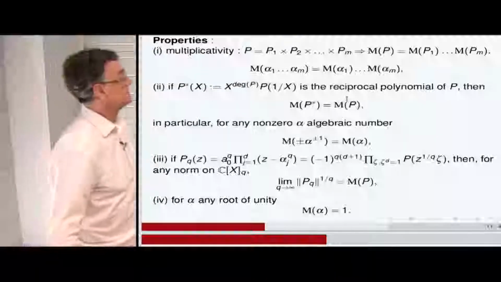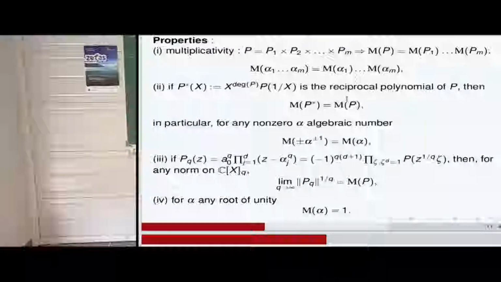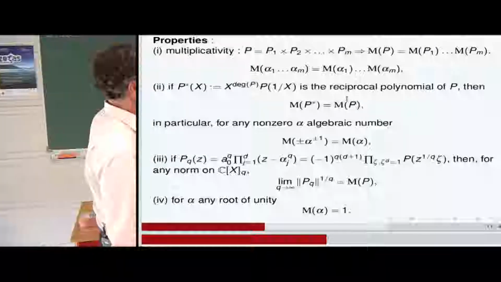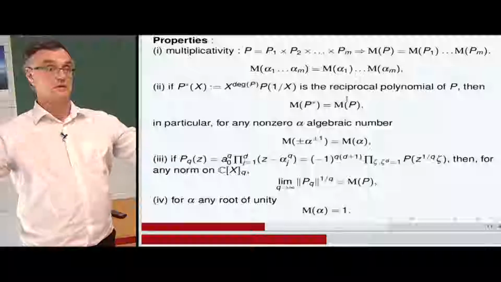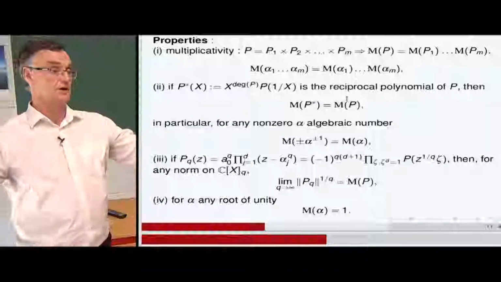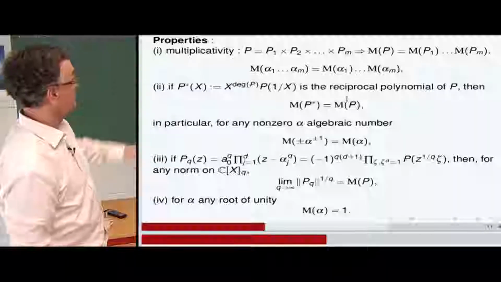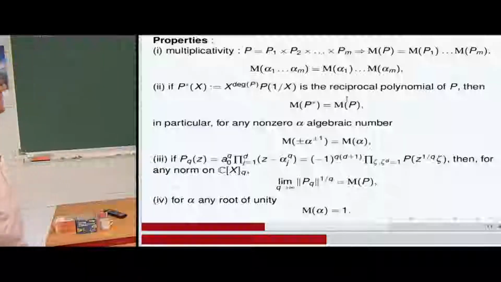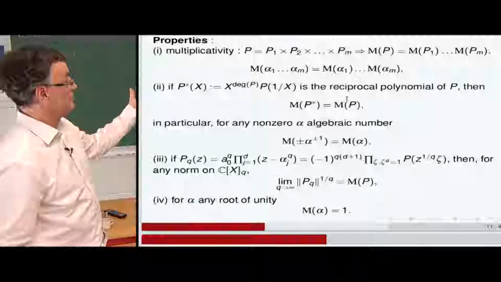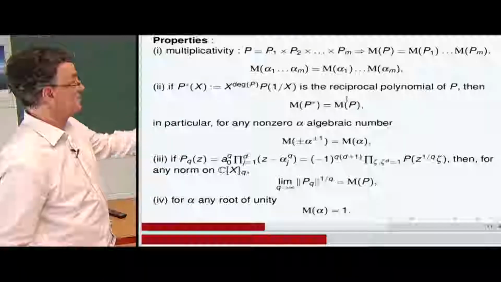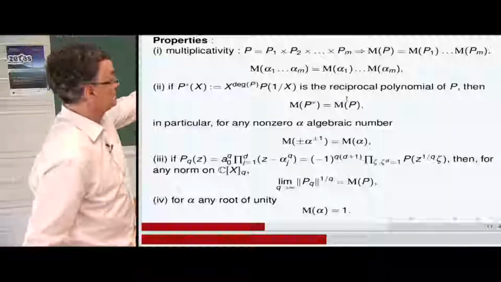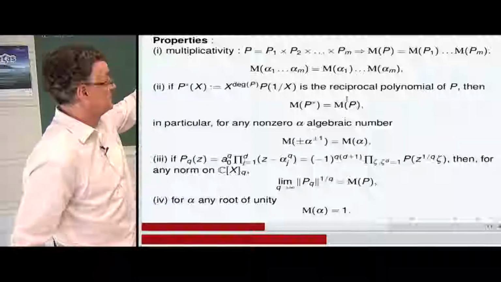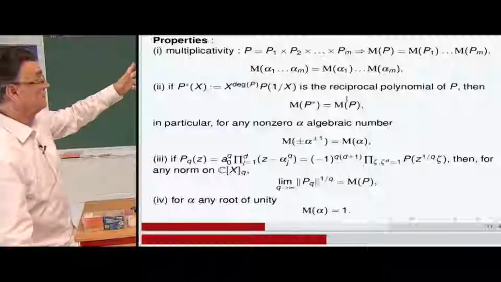It's an easy exercise that if you take the reciprocal polynomial of P, so you invert the vector of coefficients from the left to the right in the writing of the polynomial, and you call it P star of x, then the Mahler measure of the reciprocal polynomial is the Mahler measure of P. That's the same. So by this operation z gives 1 over z.